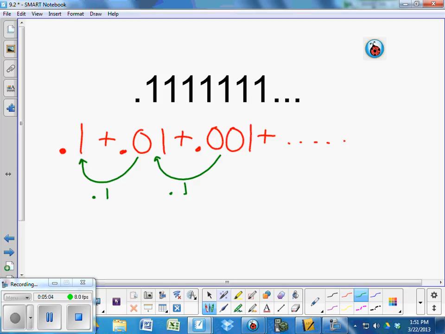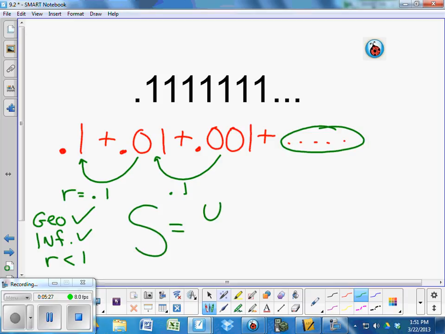It's called the common ratio. What letter? R. So is it geometric? Yes. Is it infinite? How do you know? Dot, dot, dot. Is R smaller than 1? Yes. Does it qualify for yesterday's formula?